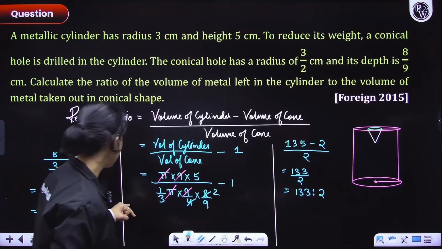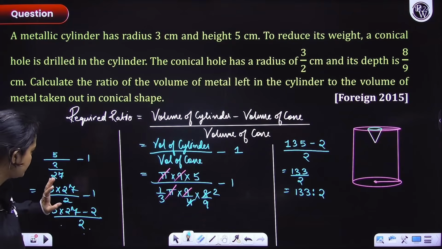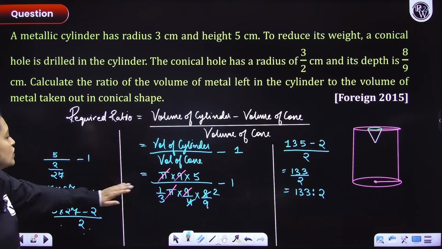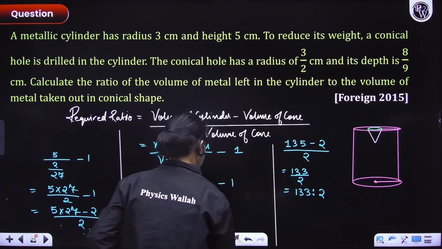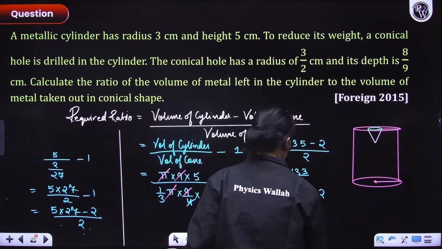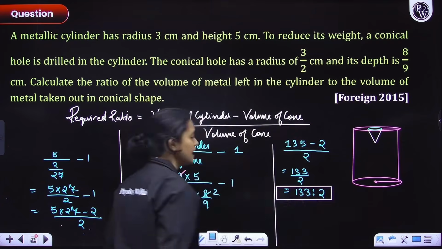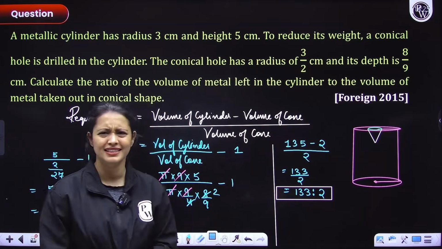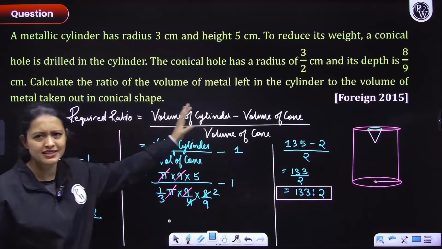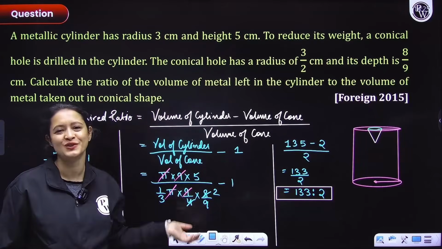Did we do it correctly? Okay, so yes, 133 ratio 2 is the final answer. Simple, easy. There was nothing here. The only thing worth understanding was what ratio they were asking about. So with that, let's move on to the next question.